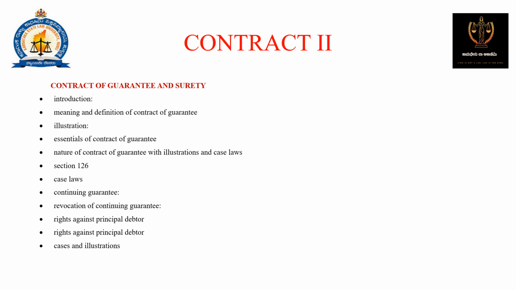Okay. Next, you have contract of guarantee and surety, introduction, meaning and definition of contract of guarantee, illustrations, essentials of contract of guarantee, nature of contract of guarantee with illustration and case laws, section 126, case laws, continuing guarantee, revocation of continuing guarantee, rights against principal debtor. I think it's repeated, I'm sorry. And cases and illustration, you're going to read about surety in connection with this only.